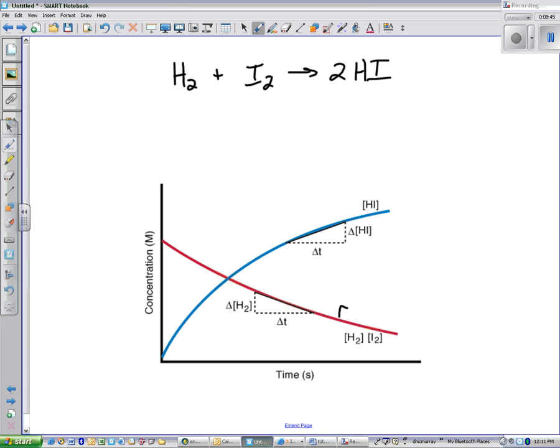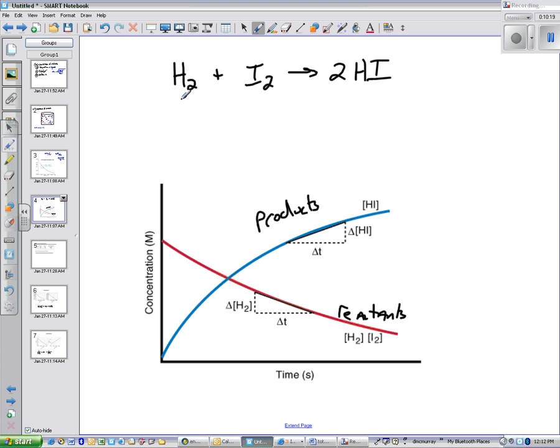And so here's our reactants and here's our products. As reactant concentration goes down, product concentration becomes larger. Each of them approaches a horizontal line as the reaction slows down. So initially we have some very fast rates, and then that rate diminishes over time. And the reason is the likelihood of the reactants coming in contact with one another. It affects how fast this reaction might happen.